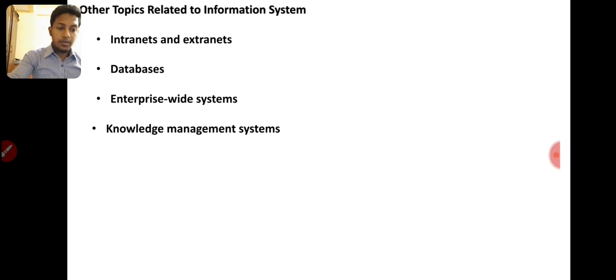Now the benefits of KMS. Valuable data is preserved, valuable data can be saved, right? We identify the knowledge, we capture the knowledge, and we store the knowledge. Identify the knowledge means it has not yet come into the system. Like data, once it is in the system it is captured, then stored, right? Captured knowledge should be stored for a long time, then we can use it anytime, right? So it is easily shared, right?